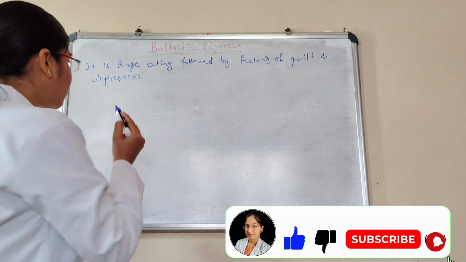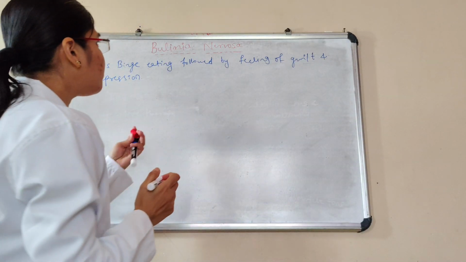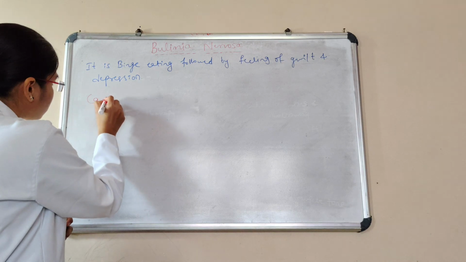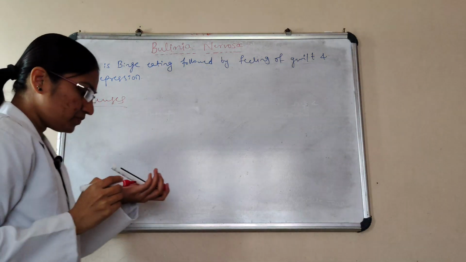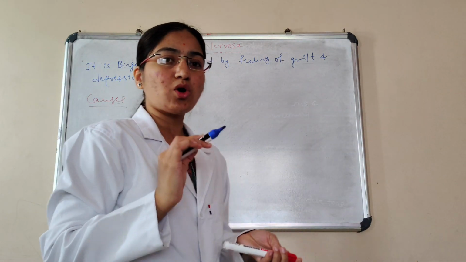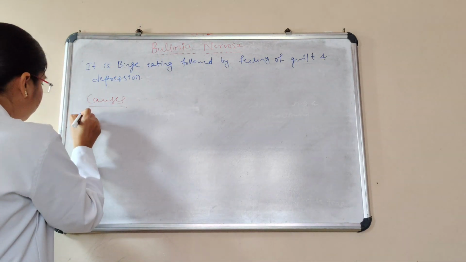Next, we'll see the causes of bulimia nervosa. Here, the first main important thing is hormone, that is decreased serotonin level.